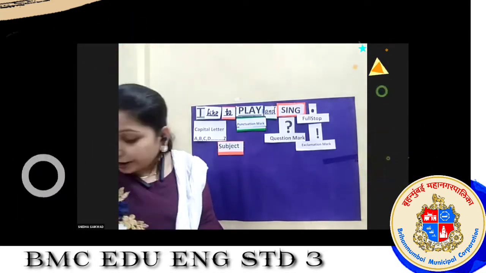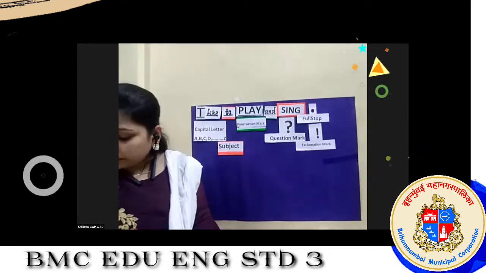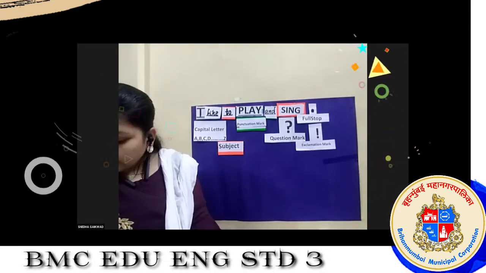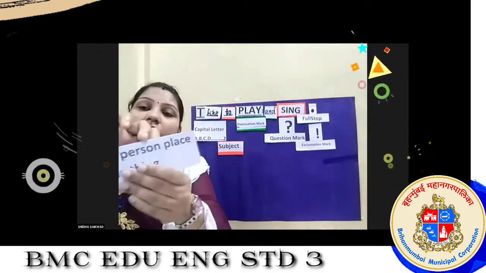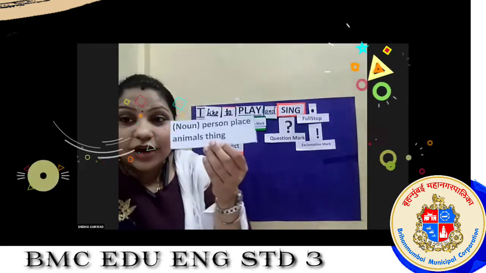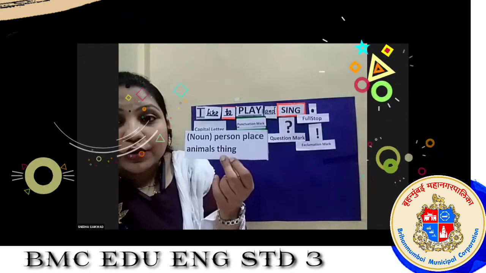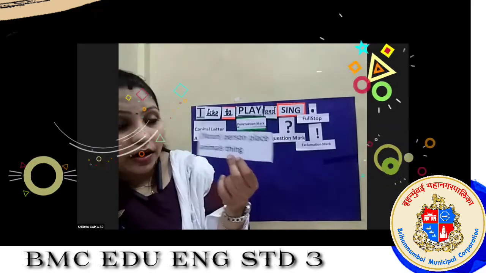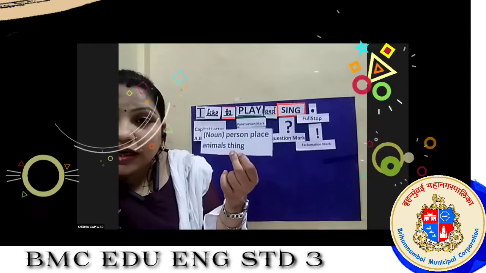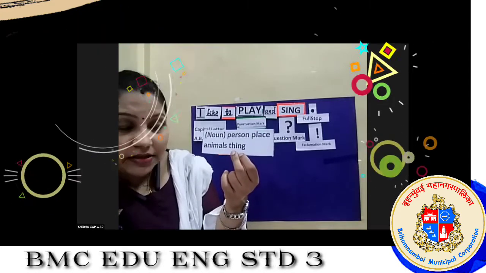Very good. Name is what? Name is nothing but we call it a noun. Noun is a naming word. It tells about the name of a person, place, animal, and thing.